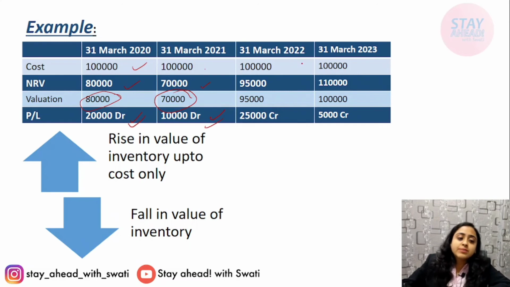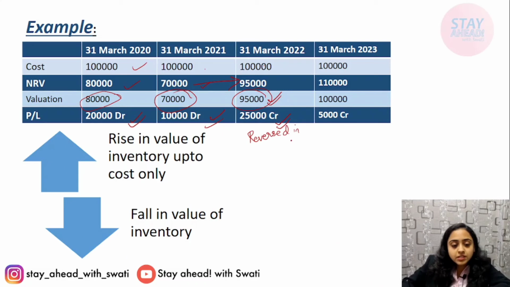Now on the next balance sheet date, the cost is same. The NRV has increased from 70,000 to 95,000. This means valuation will be 1 lakh or 95,000, whichever is lower. This means this is valued at 95,000. Now this difference of 25,000 is reversed in P&L.